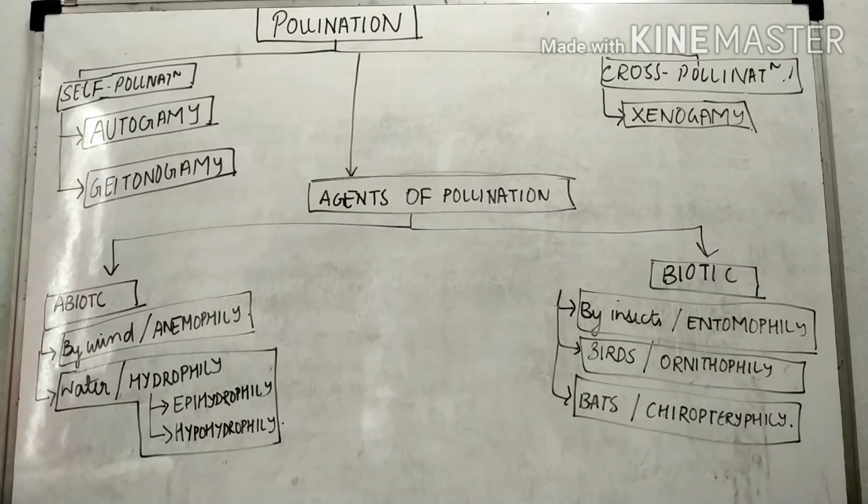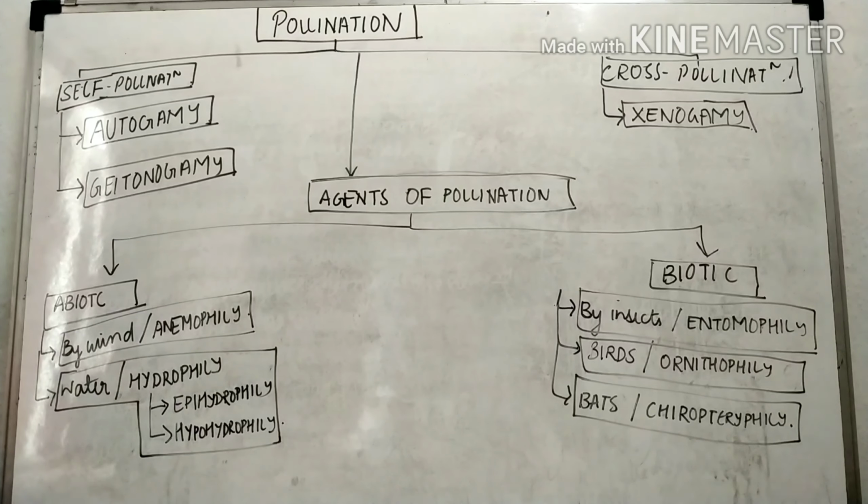Now we'll study broadly the classification of pollination. As we ended with the topic of pollination, we'll just see a broad classification of pollination from the starting to the end. Pollination is the transfer of pollen grains from the anther to stigma. The process of pollination is broadly classified into two aspects. The first one is self-pollination and the second one is cross-pollination.